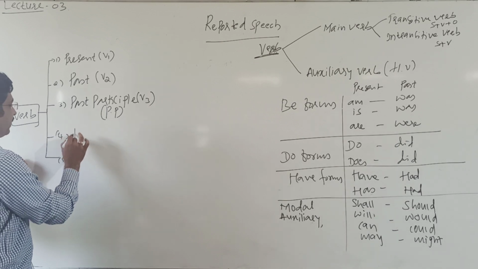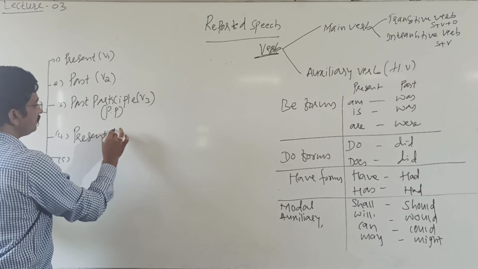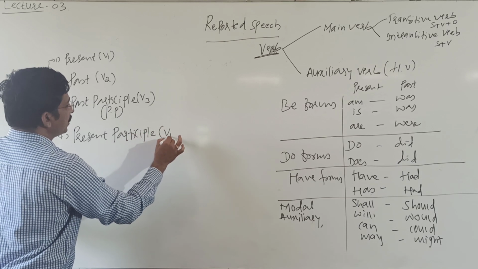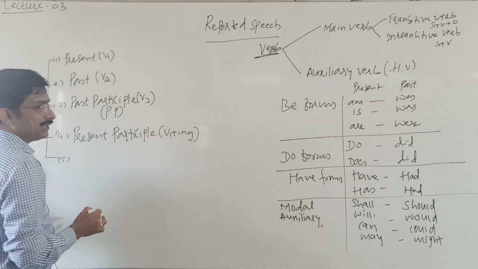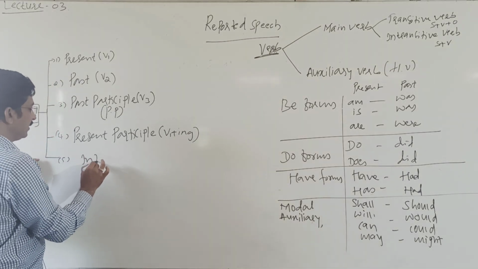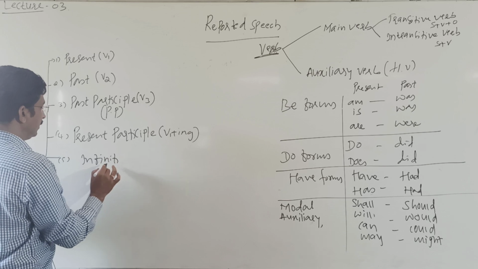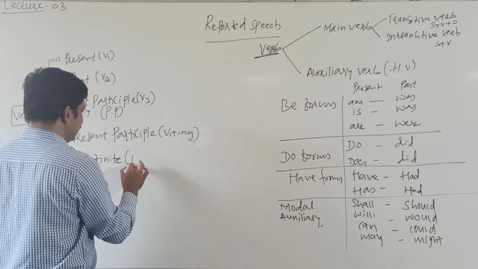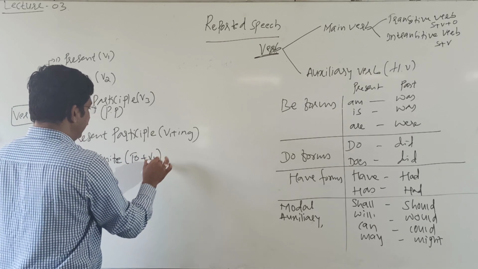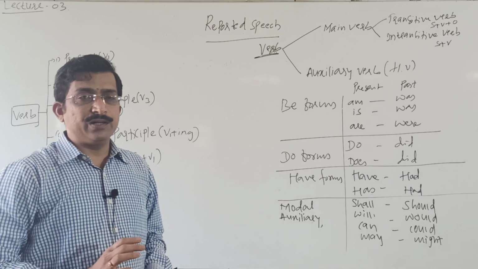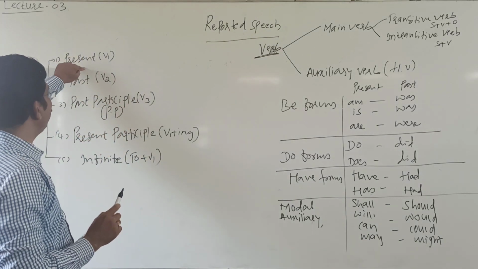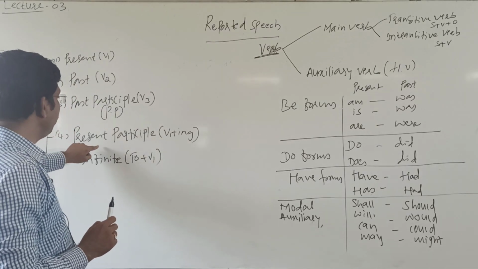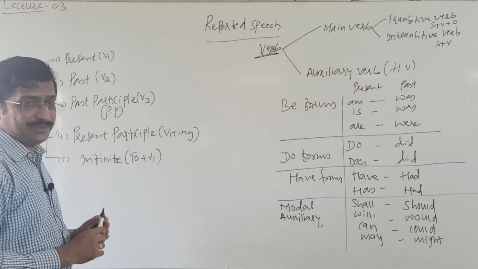Next, fourth one, present participle, that is V1 plus ing. Next, last one, infinitive, that is to plus V1, infinitive. These are the different forms: present form, past form, past participle form, present participle form, and infinitive.